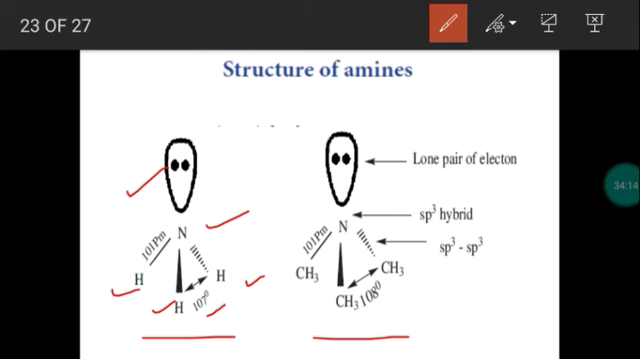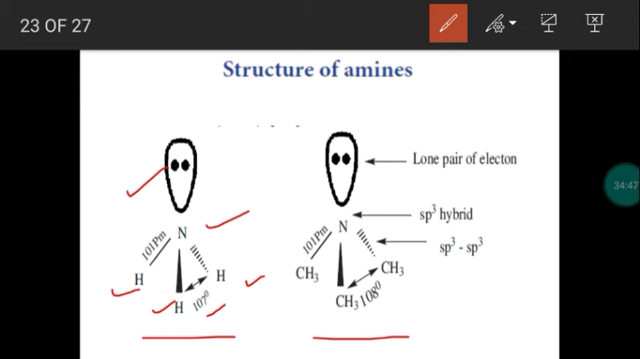All 3 hydrogen atoms of ammonia are replaced by what group? Methyl group. So 3 methyl groups are replacing the 3 hydrogen atoms in ammonia. We get a tertiary amine. The same principle is applicable for amines also: the same hybridization and overlapping. So nitrogen has sp3 hybridization. Out of 4 sp3 hybridized orbitals, 3 have a single electron each. So due to mutual overlapping, 3 covalent bonds will be formed between nitrogen and the methyl groups.